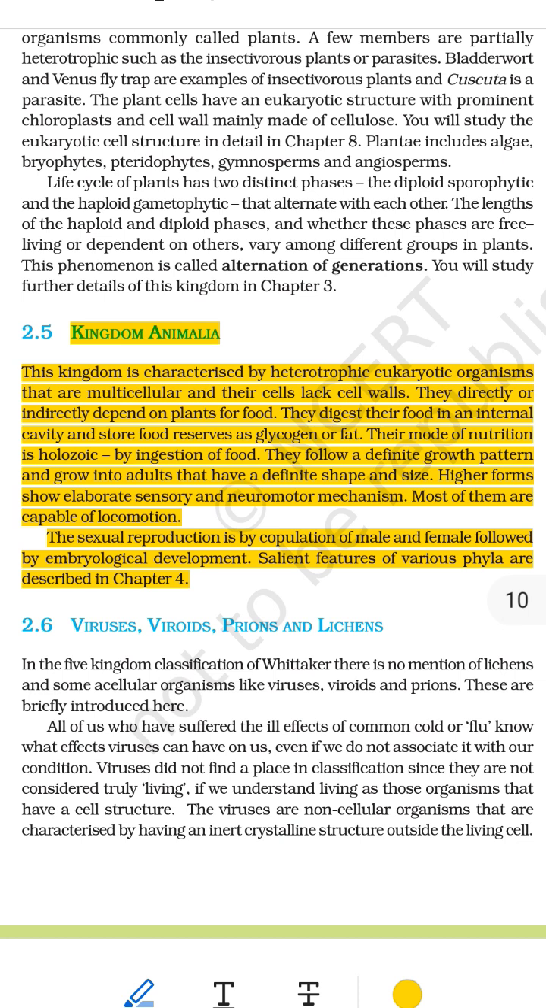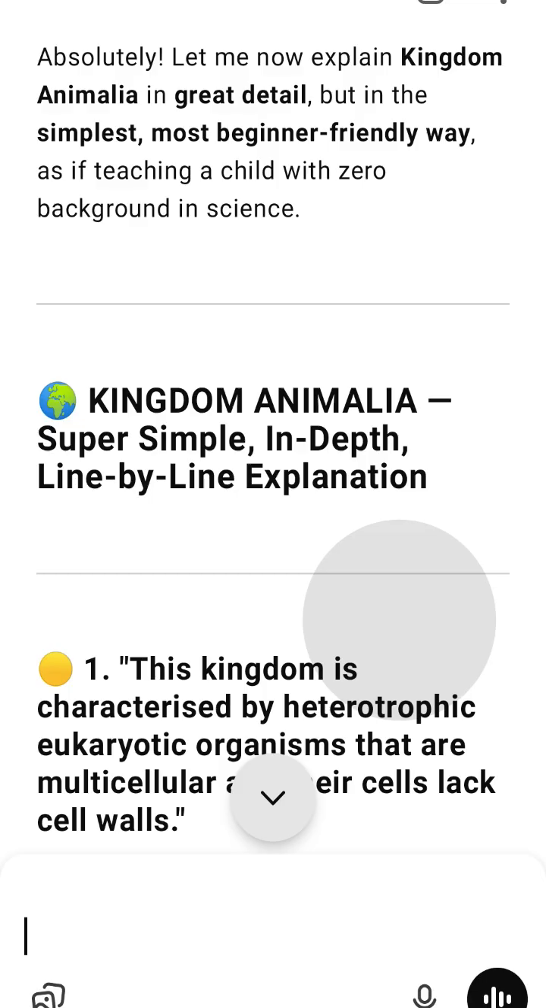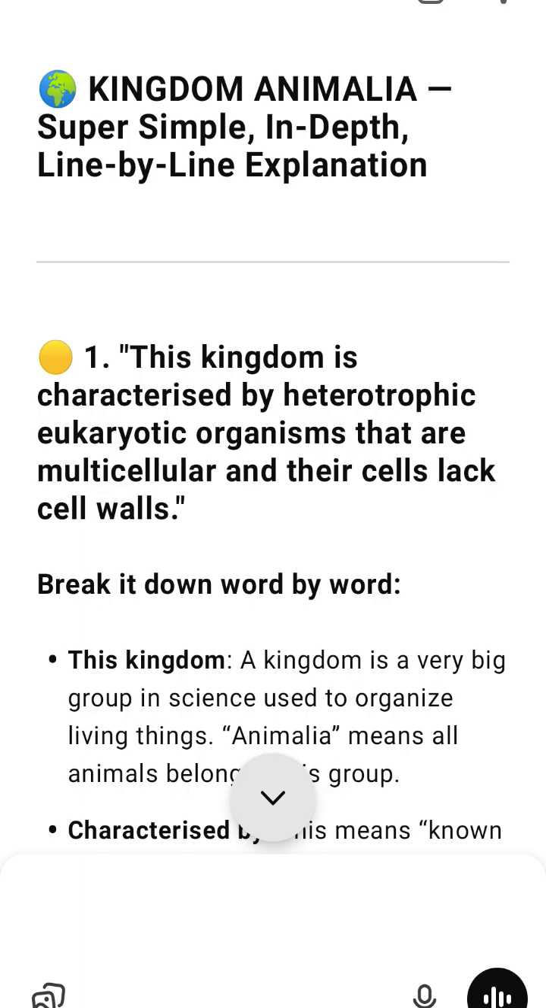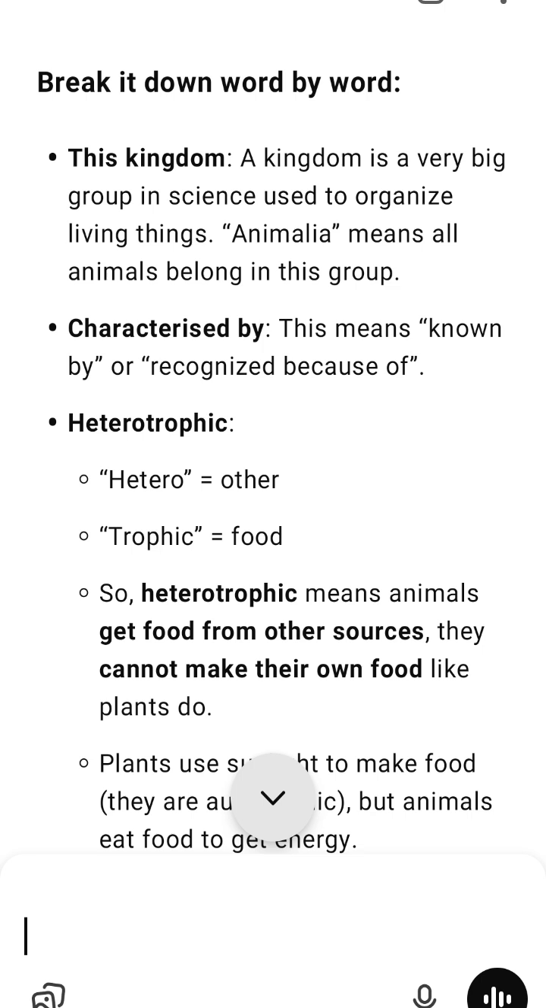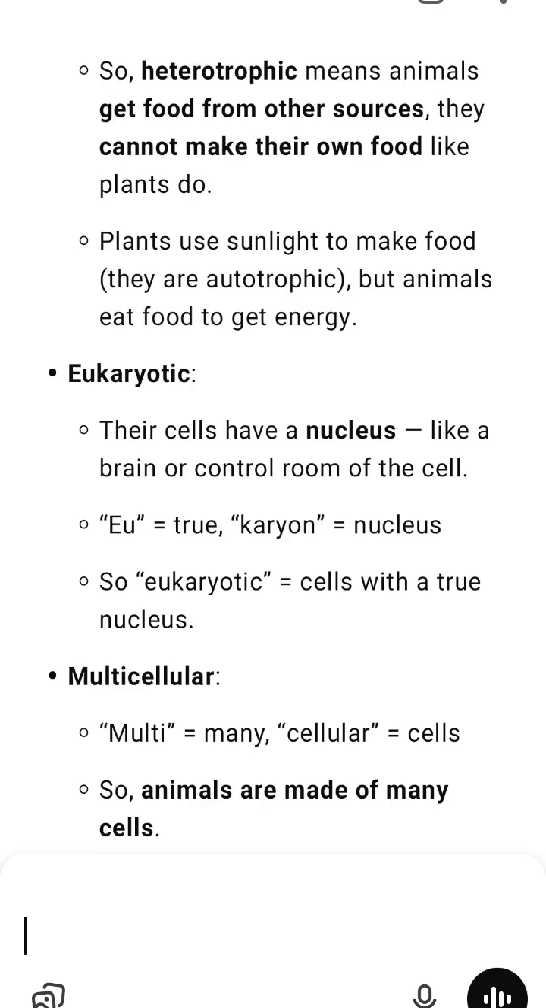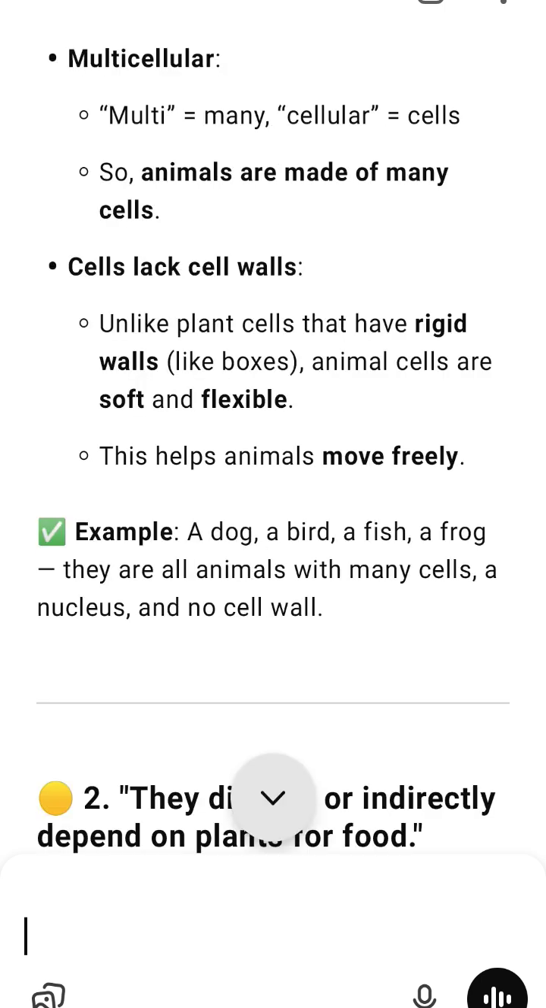8. Sexual reproduction is by copulation of male and female, followed by embryological development. Let's break this down gently. Sexual reproduction equals a male and a female come together to make a baby. Copulation, the process of mating. After this, a tiny baby called an embryo starts forming. The embryo grows and develops into a full baby, either inside the body like humans or inside an egg like birds. Example, a cat mates and forms a kitten embryo. The embryo grows in the mother's belly and becomes a baby cat.